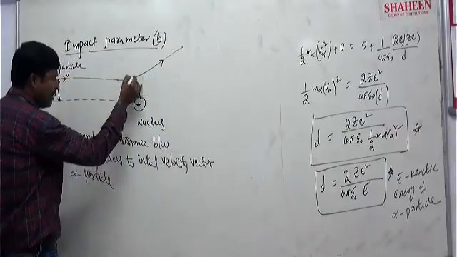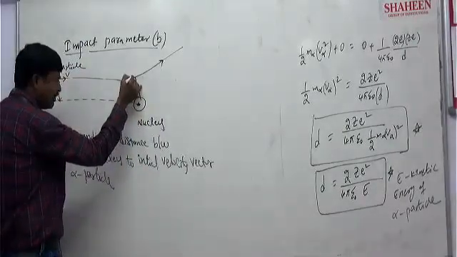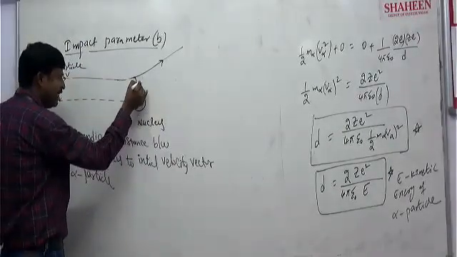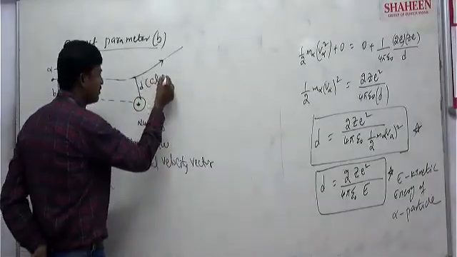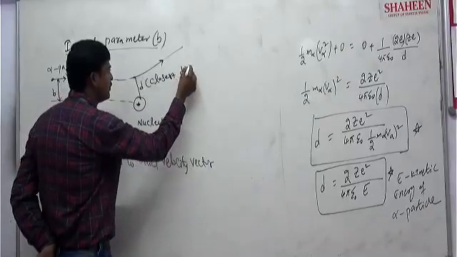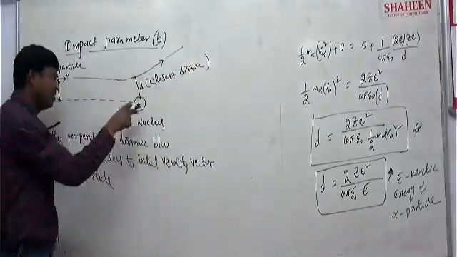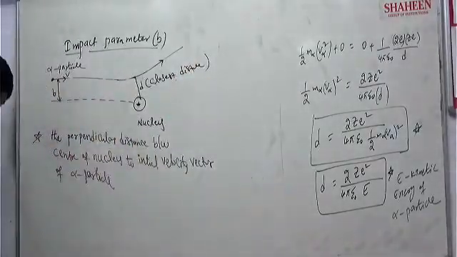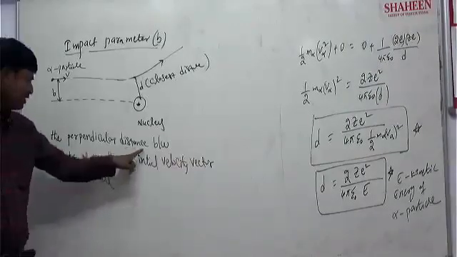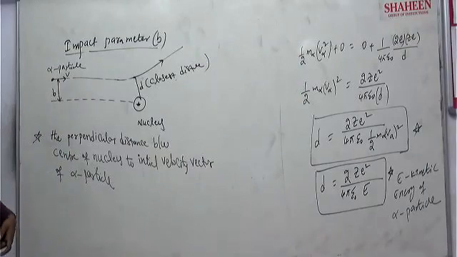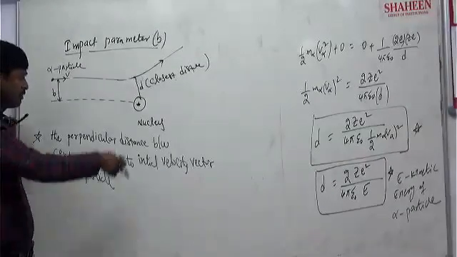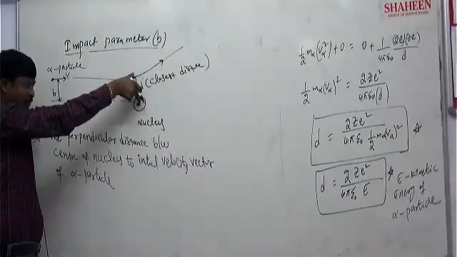Because it is coming very close to the nucleus, you can say it is the closest distance also. This D is not the impact parameter, it is the closest distance. So the perpendicular distance between the center of the nucleus and the initial velocity vector of the alpha particle is the impact parameter. Clear?